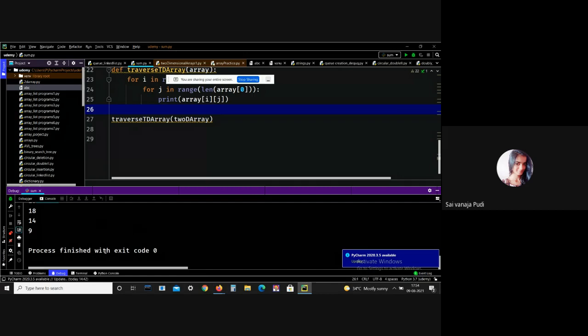See, all elements are perfectly printed.